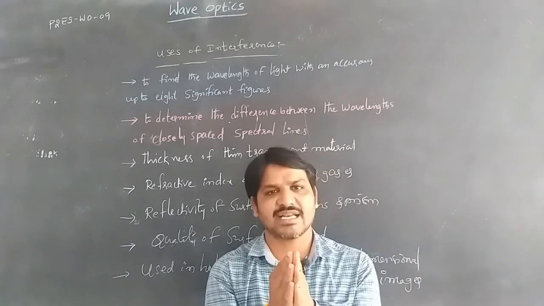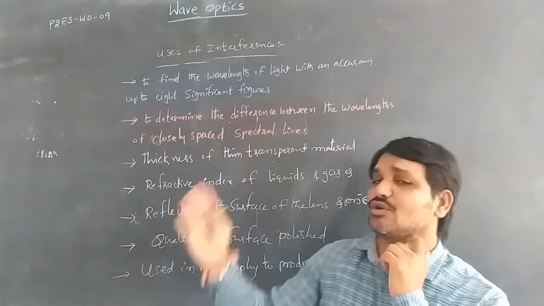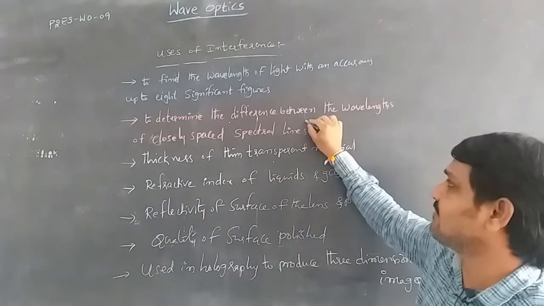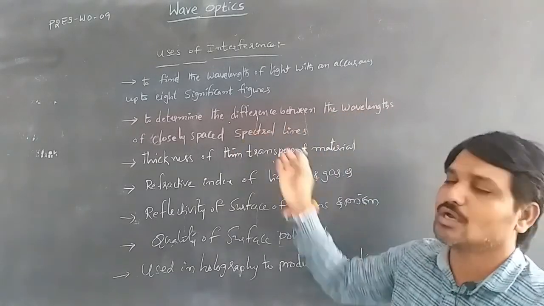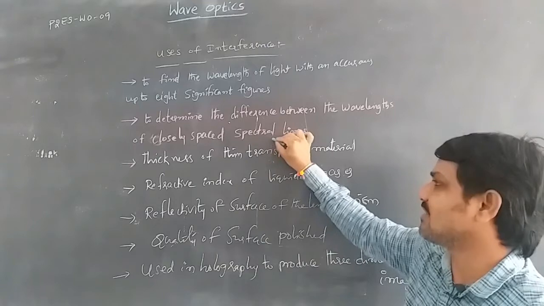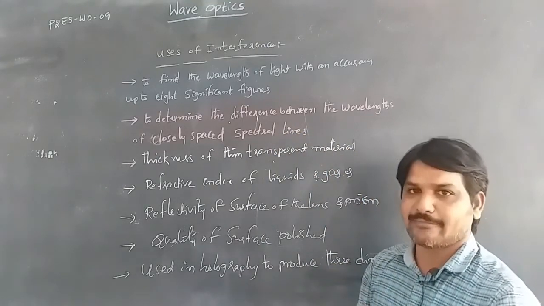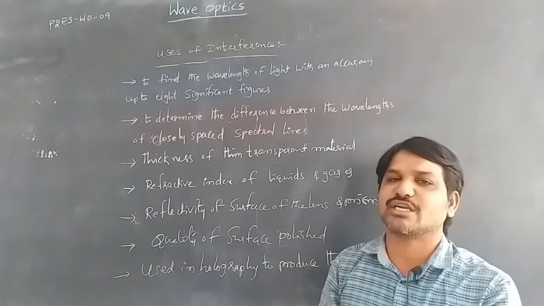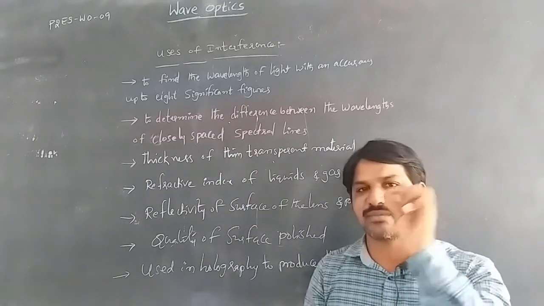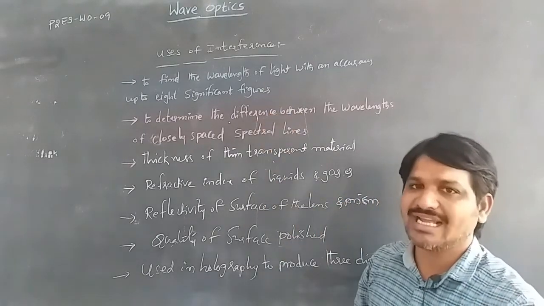When spectral lines are closely spaced, we can get the wavelength difference by using the phenomenon of interference. We can say it is the difference between the wavelengths of closely spaced spectral lines. The next one is the thickness of the material. The thickness of a thin and transparent material can be determined by using the phenomenon of interference.